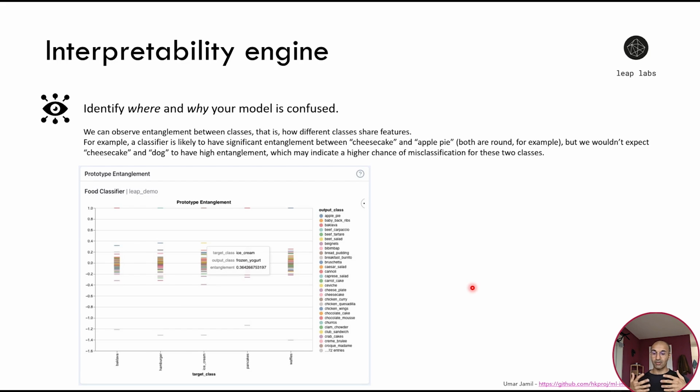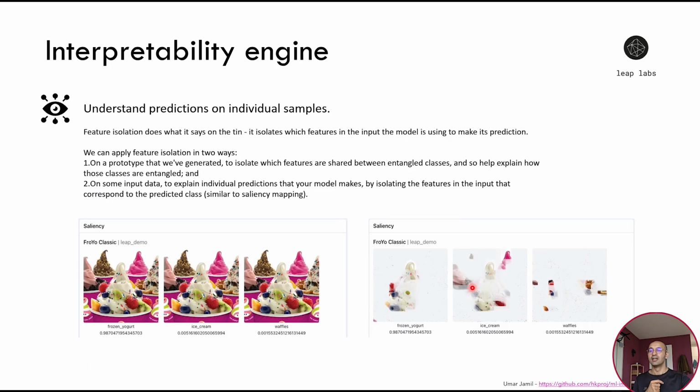But imagine that you have a more broad classifier like the one we saw before that can classify fish and volcano, etc. I would not expect, for example, cheesecake and dog to have high entanglement, because at least for me, they shouldn't share features. I mean, they are totally different objects. So if they do have high entanglement in the model, it means that the model may be looking at wrong patterns, at the wrong features, and it also may indicate a higher chance of misclassification between these two classes.